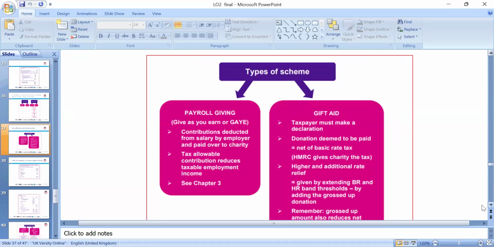Payroll giving, you earn as you earn, so really we need to look at PAYE. We can look at the contribution deducted from the salaries, and the employer paying it over to the charities, and the tax allowance. Those we can gross up and add back. It depends if it is deducted at source, so you can claim back the taxes. So please, we need to look at the donation and net basic rates and all. That needs to be applied accordingly.